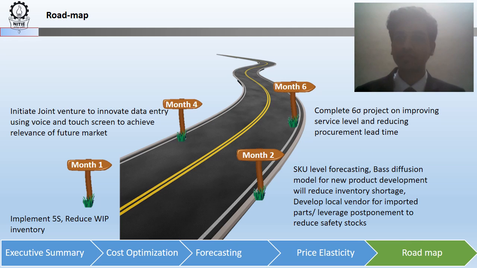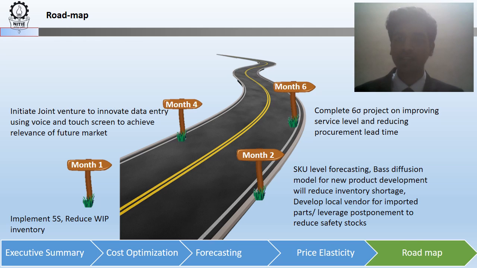The roadmap for the team for the next 6 months is as follows. Month 1. 5S needs to be implemented to make the workplace more organized. At the same time, work in progress inventory needs to be reduced. Month 2. Forecasting at SKU level needs to be implemented. As discussed before, the Bass diffusion model to forecast for new products should be implemented.